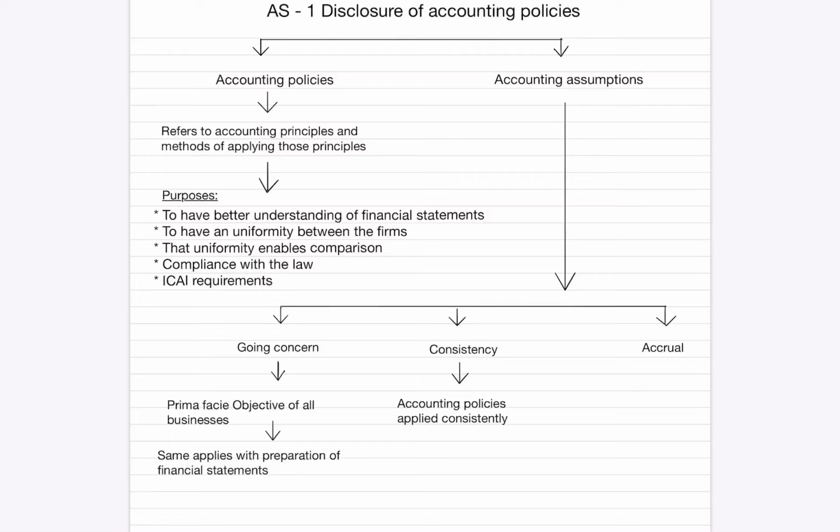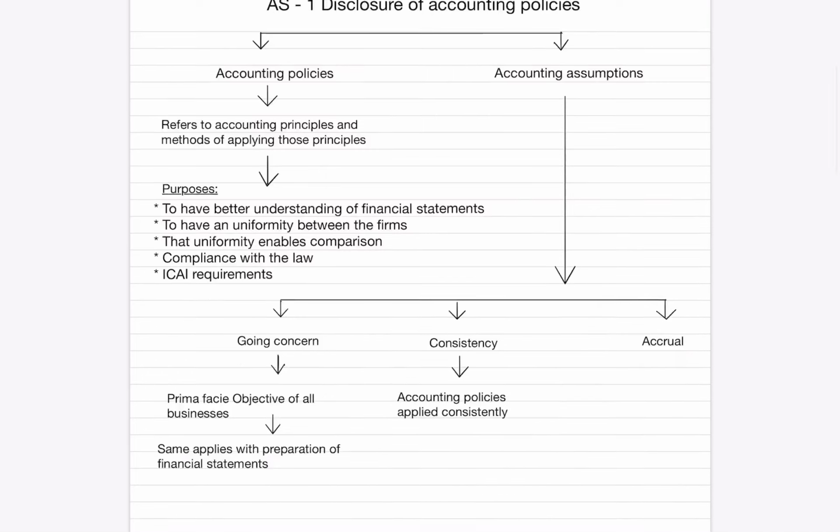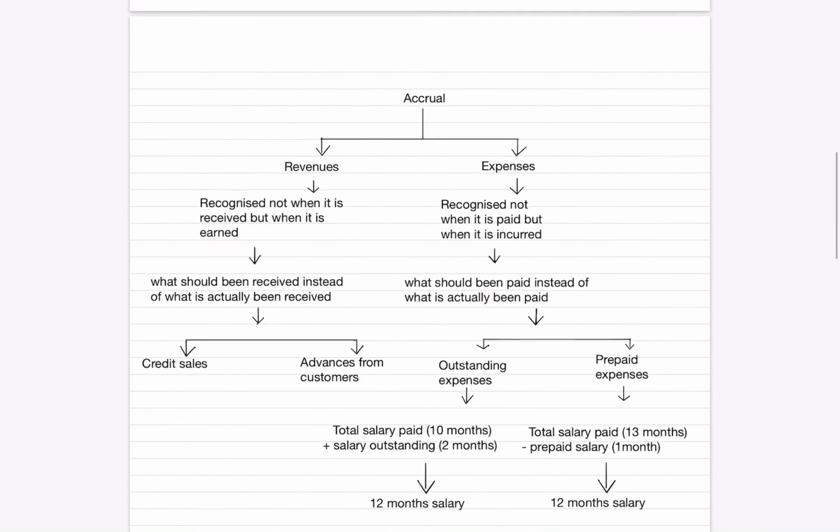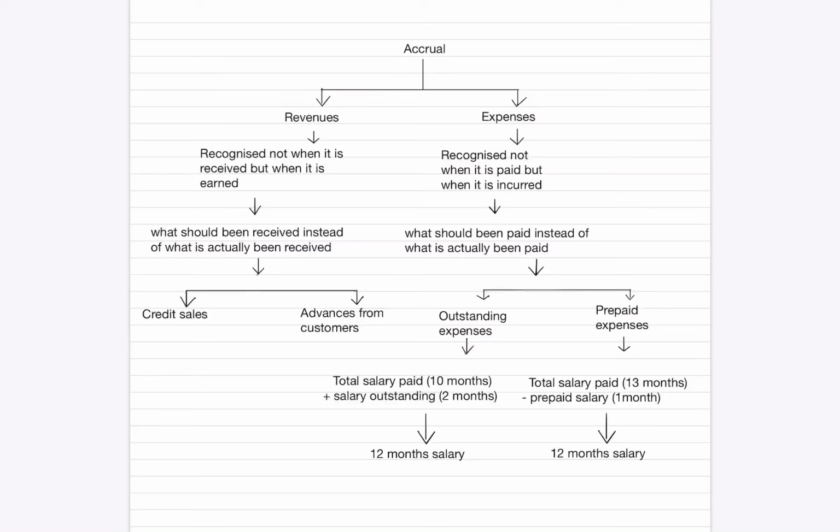Last and final assumption is accrual. The revenue and expenses should be recognized based upon what should have been received and what should have been paid. Accrual, in respect of revenue, always worries about what should be received instead of what has actually been received. Accrual in respect of expenses always worries about what should be paid instead of what has actually been paid.